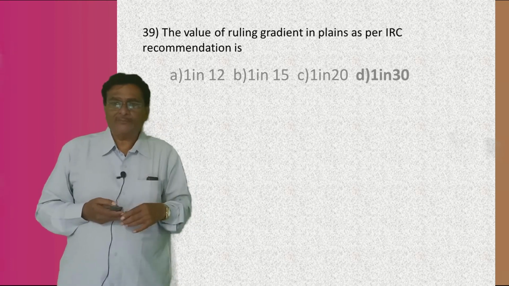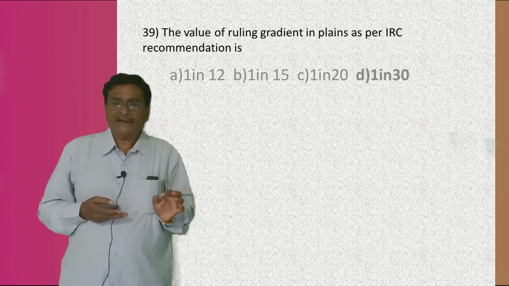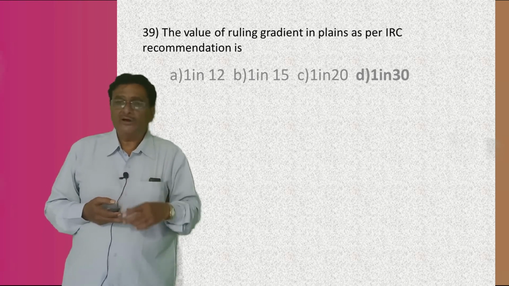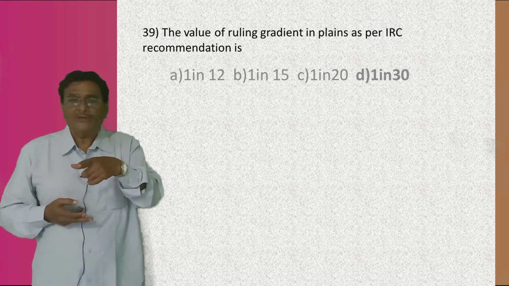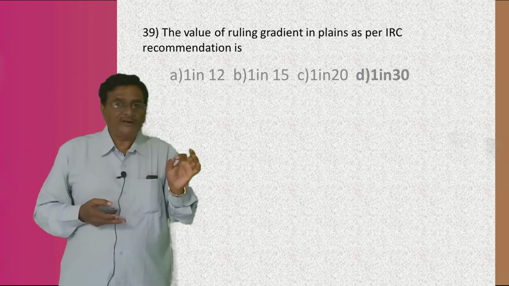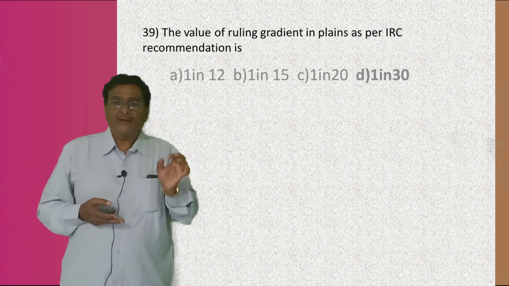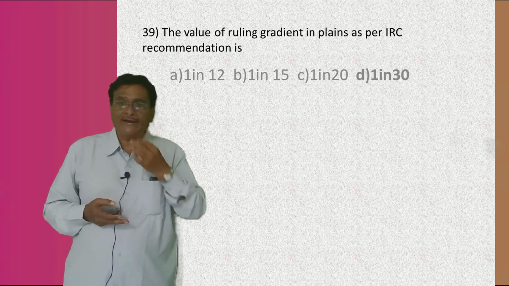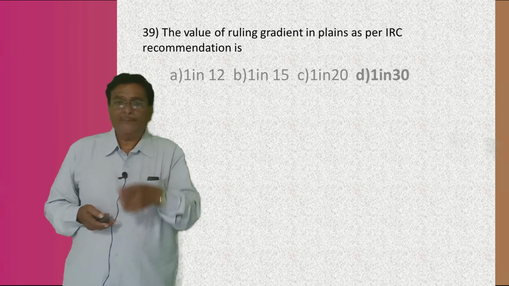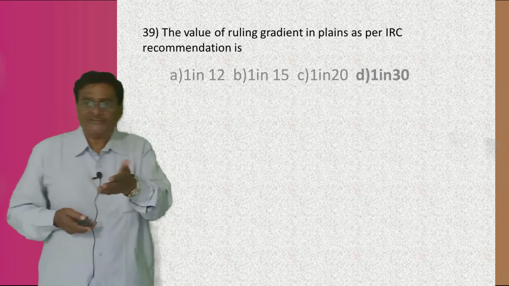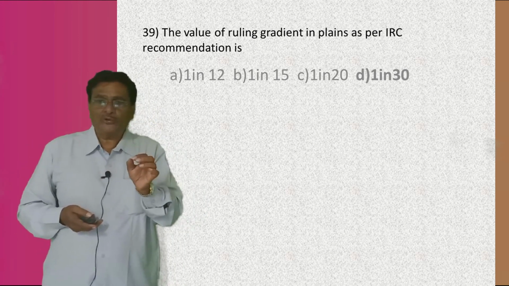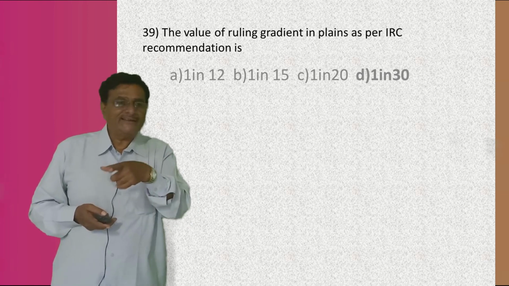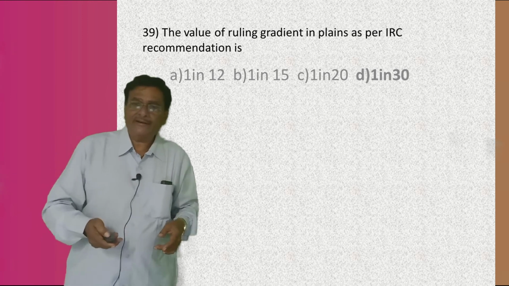Four answers are there, my boys. 1 in 12, second is 1 in 15, third is 1 in 20, and the fourth is 1 in 30. The right answer is 1 in 30. I repeat, 1 in 30 is the maximum value of the ruling gradient in a plain terrain as per the IRC recommendation. So the value of the ruling gradient in a plain as per the IRC recommendation, the answer is D, 1 in 30.